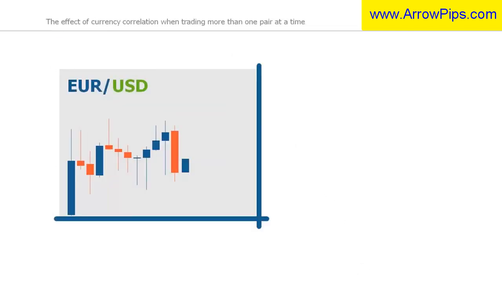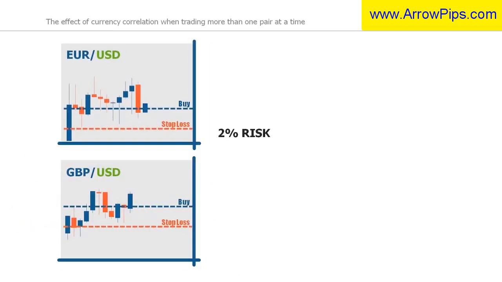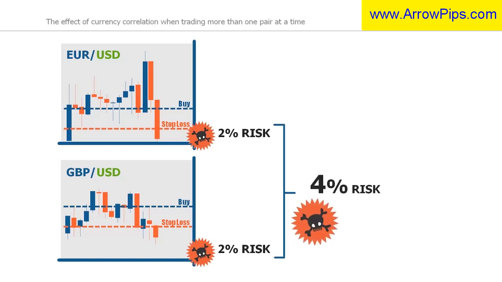Currency correlation can affect you when trading more than one pair at a time. First of all, there's the increased risk. Let's say that you risk 2% of a trading account on a single trade. If you open a long position on both the euro dollar and the pound dollar, then it would appear that you have opened up two trades, with a 2% risk on each. However, because there is a strong correlation between the euro dollar and pound dollar, if one currency pair moves rapidly in one direction, the other is likely to do so as well. In this example, the dollar is in higher demand, causing the euro and the pound to fall. Therefore, you have effectively risked 4% of your account on a single trade, because these currencies are likely to move together.